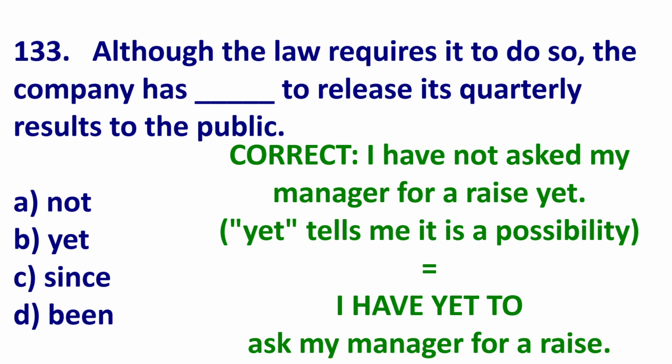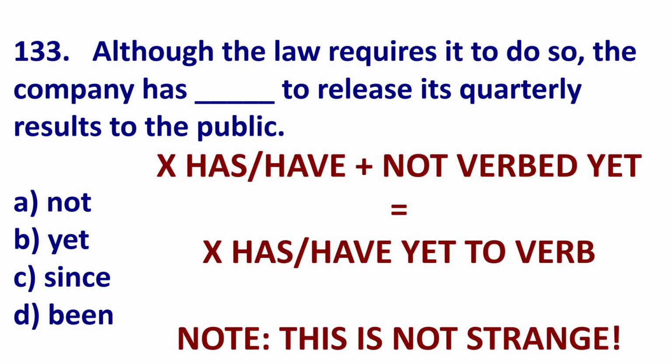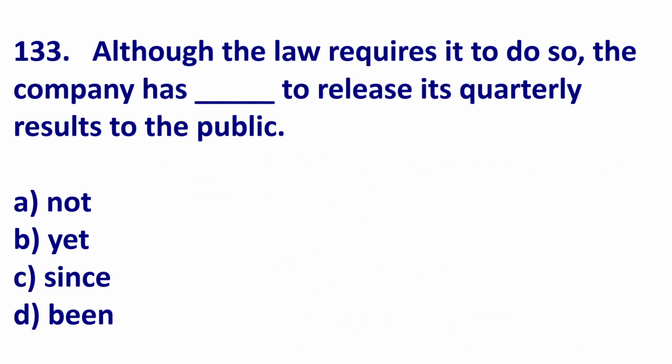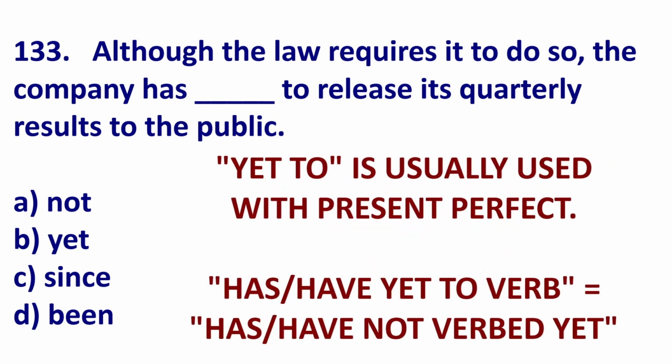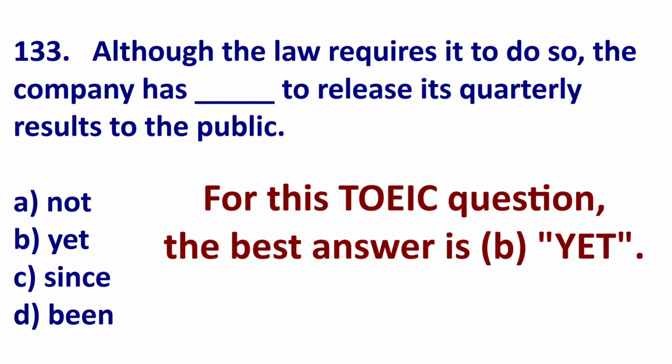Another way to say this is I have yet to ask my manager for a raise. Now, this form is strange, I know, but it is common. X has yet to verb. That means X hasn't verbed yet. If I say X have yet to verb, X haven't verbed yet. This is strange, but once again, it is relatively common. It is used 99% of the time with present perfect. So for this TOEIC question, the answer is yet.